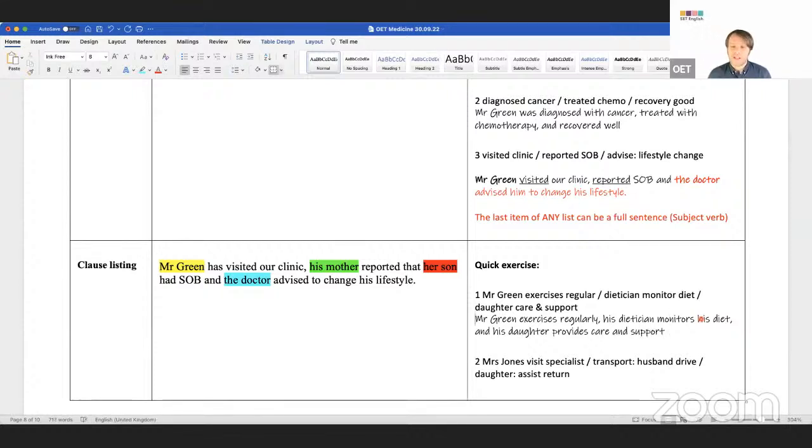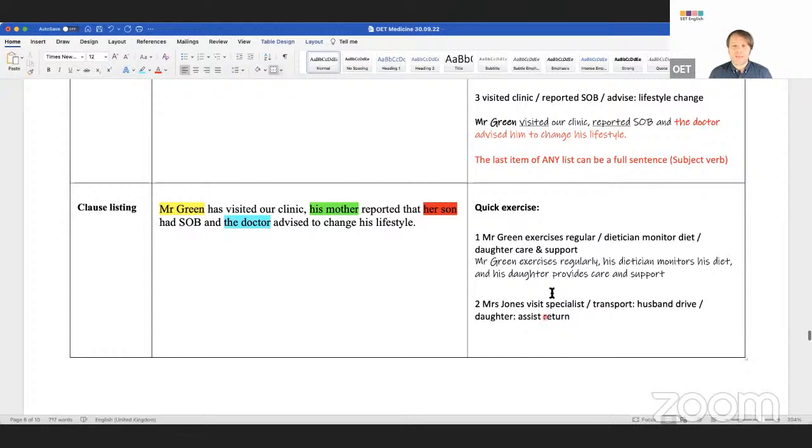I know I'm going a bit fast, but it's just because I'm not finishing really. This last one, you guys can all try in the chat box, okay? Mr. Jones visits specialist, transport, daughter. Okay, it's easy if you have time. Go into the chat box, type this sentence, and then we will finish this class. This is your last input. Then I'll show you some examples with real case notes.